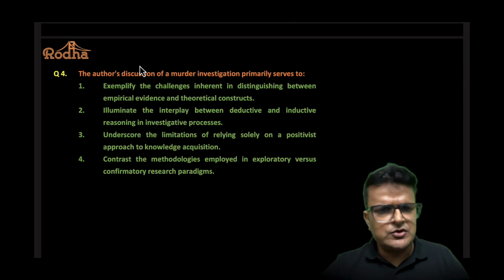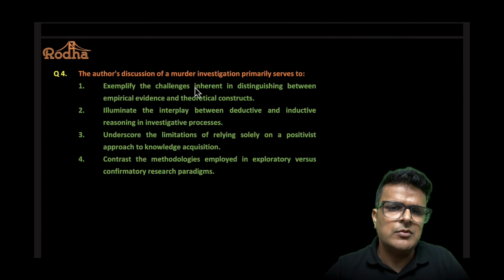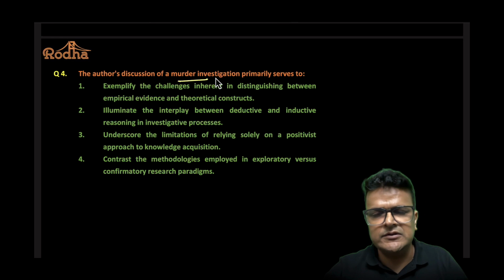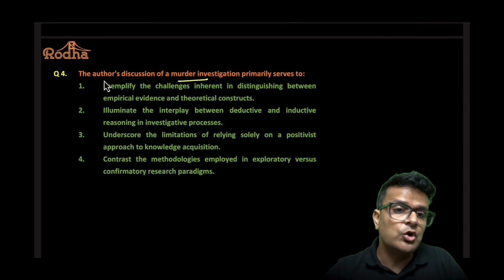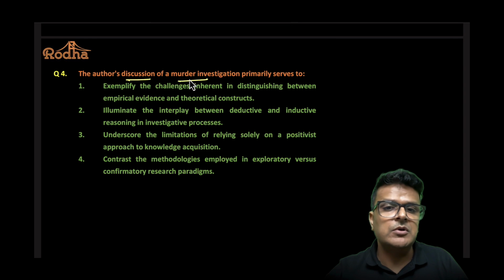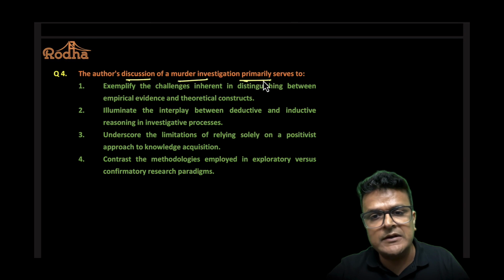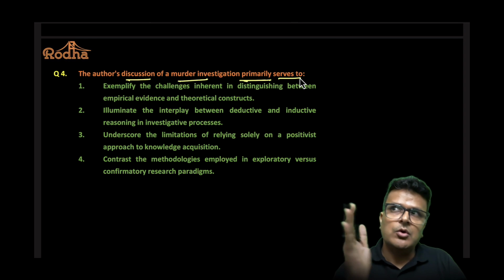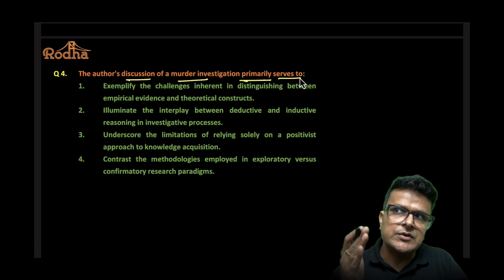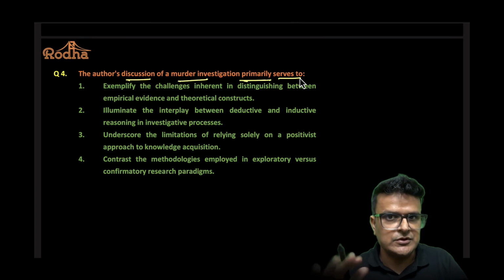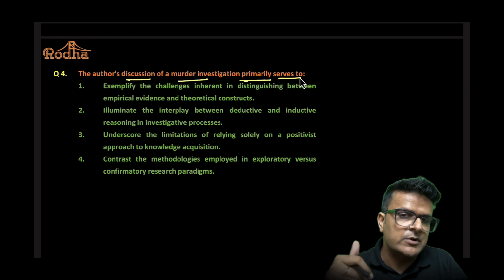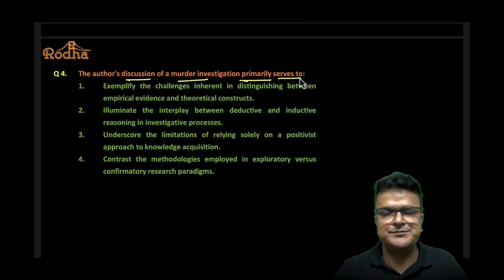Moving on. Now this question again is about murder investigation. This guy is very clearly obsessed with murder investigation. पीछे पड़ गया हाथ धो के. The author's discussion of a murder investigation primarily serves to. Author ने murder investigation को discuss किया that plays which role is the question. Murder investigation का primary role क्या था in the passage?